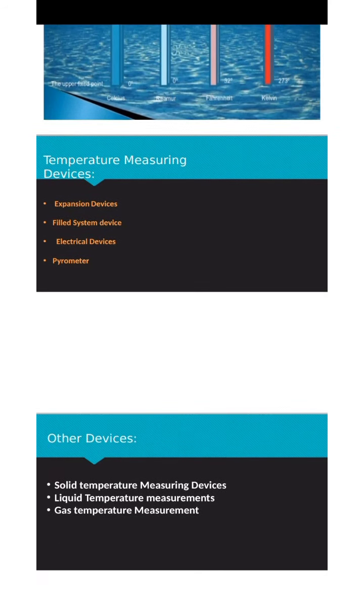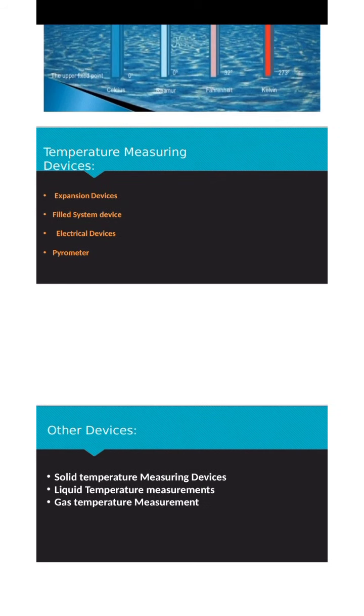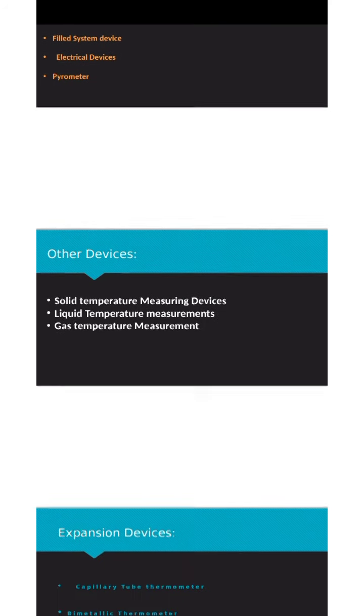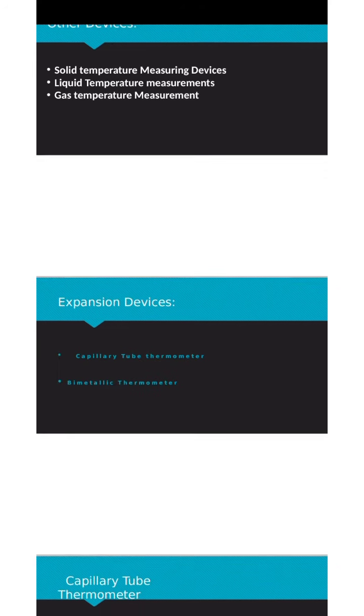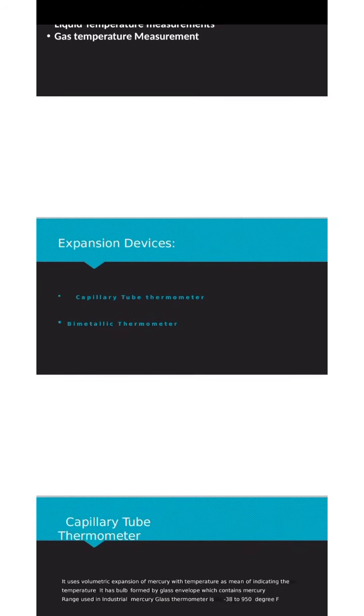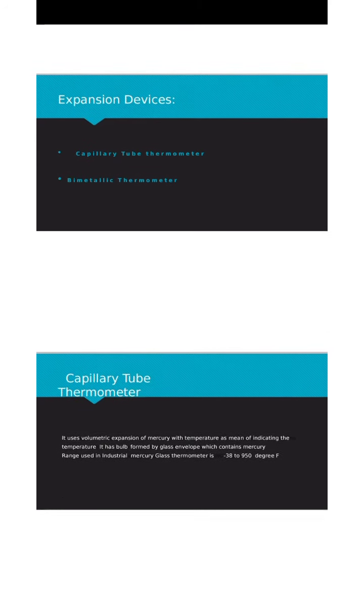Now we will discuss the temperature measuring devices: expansion devices, filled system devices, electrical devices, and pyrometer. There are some other devices named solid temperature measuring devices, liquid temperature measuring devices, and gas temperature measurement. Now, the first one is expansion devices. There are two types of thermometers. Number one is capillary tube, and number two is bimetallic thermometer.